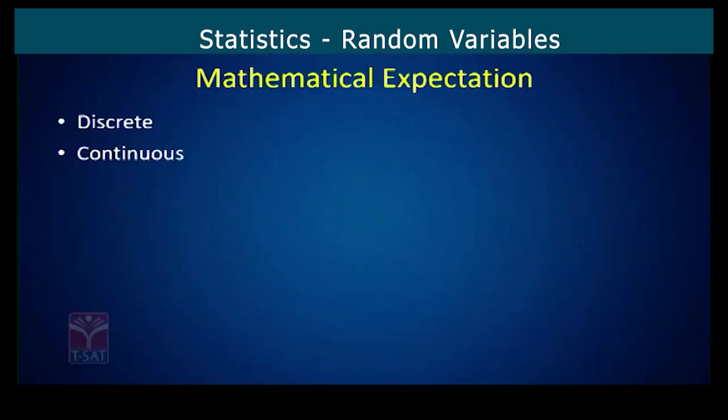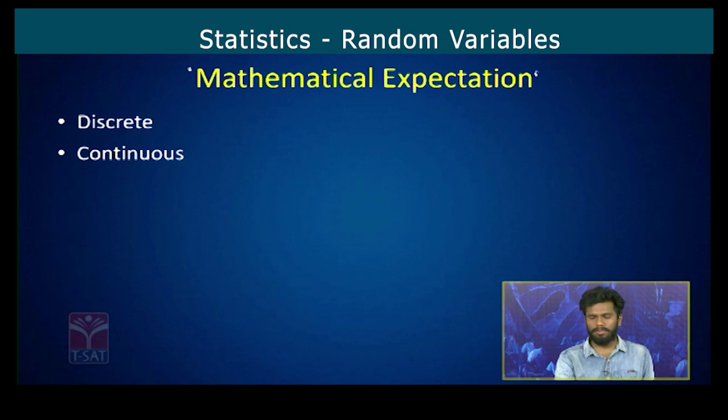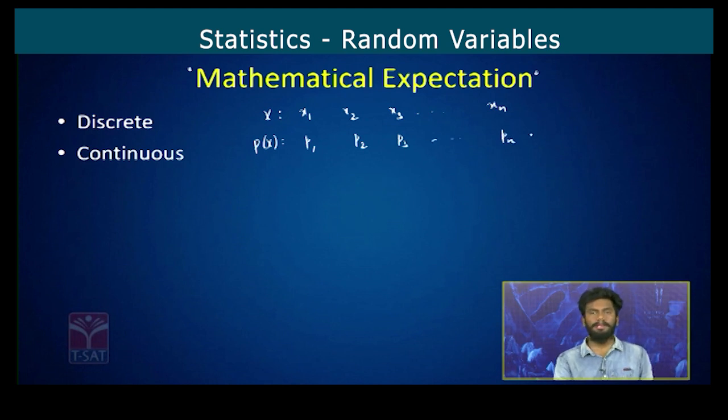Next, mathematical expectation. First, what is this mathematical expectation? We'll see. Let us consider a random variable x. It is taking values x1, x2, x3, so on up to xn, and the corresponding probabilities are small p1, p2, p3, so on up to pn.